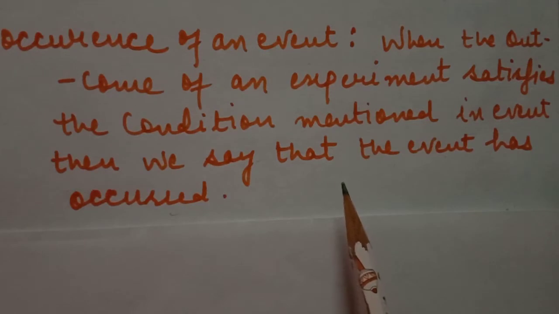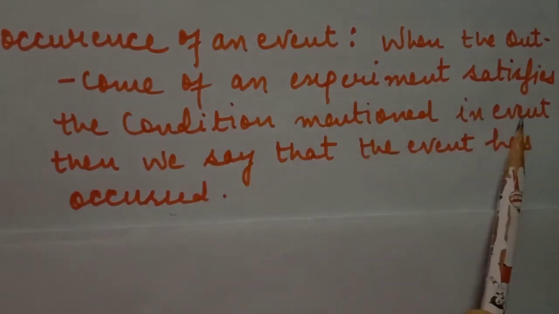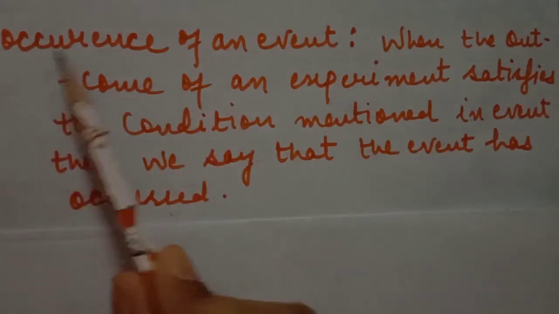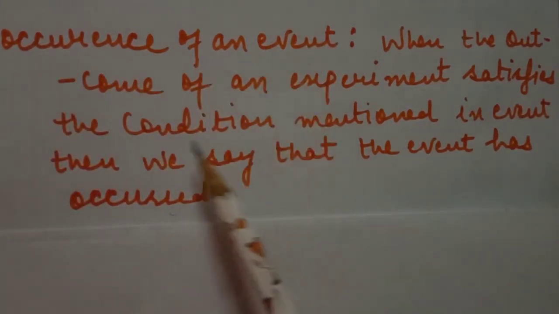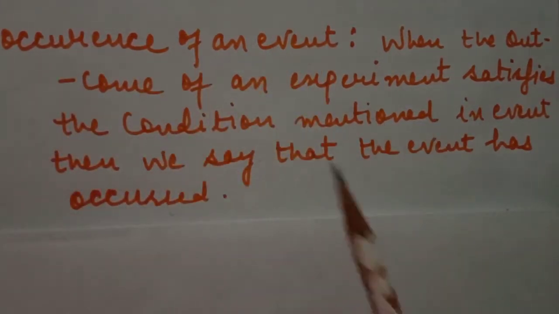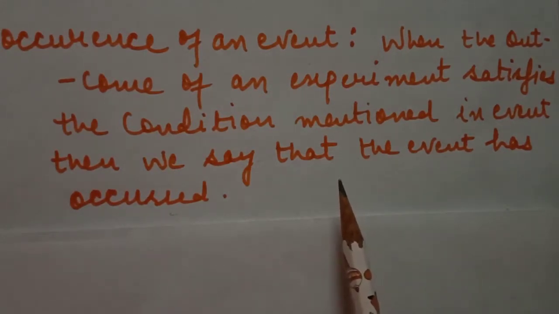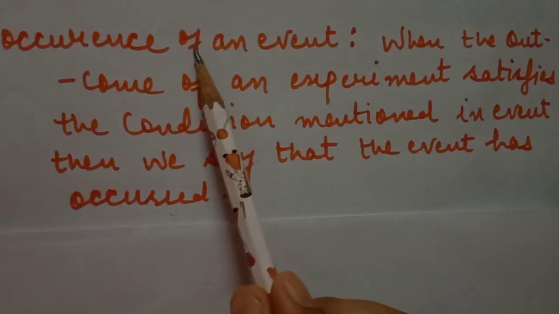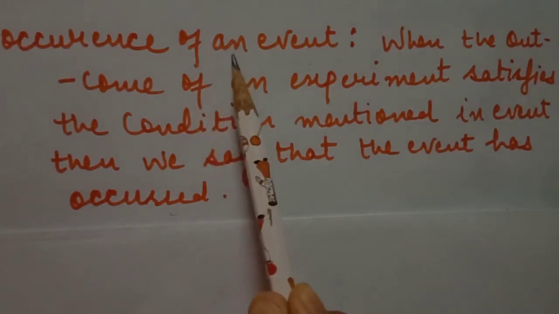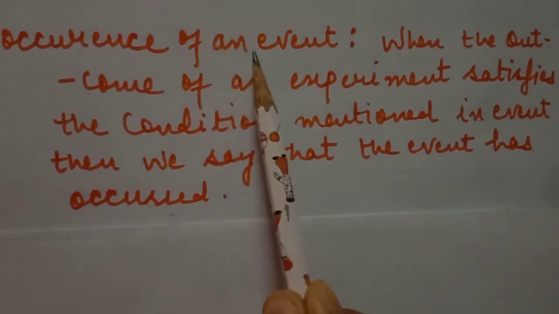The outcome which satisfies the condition mentioned in your event is called the occurrence of an event. So occurrence of an event depends on the satisfaction of the condition given in your event.